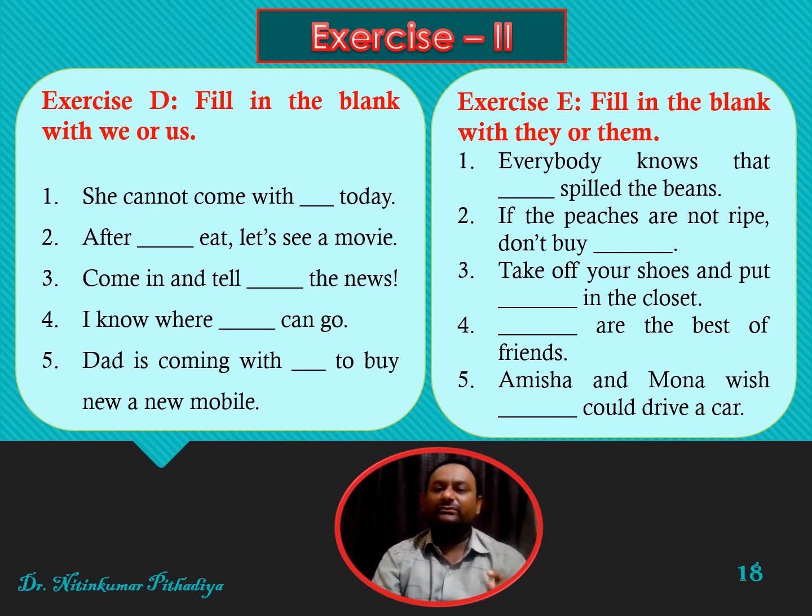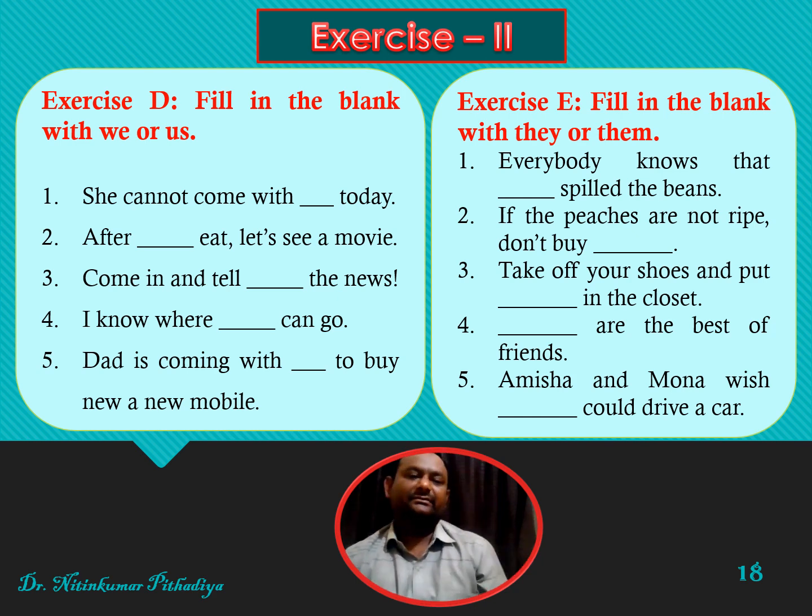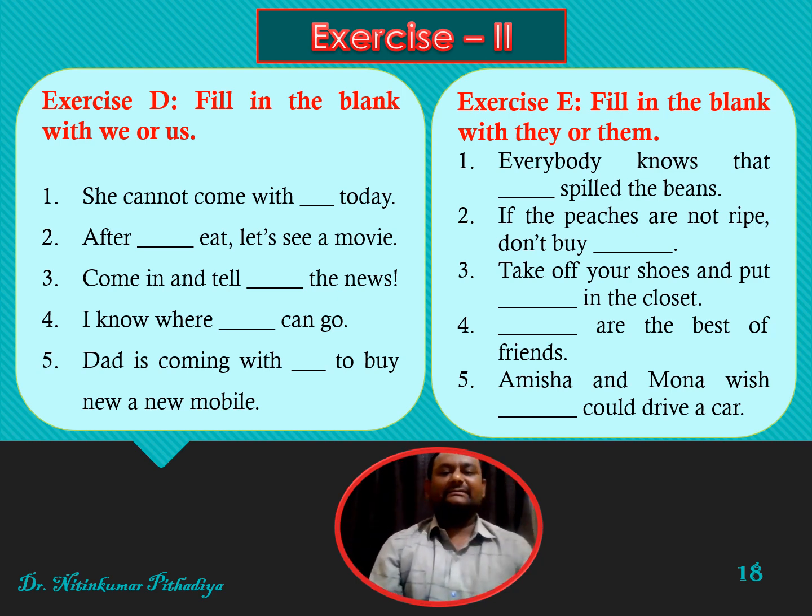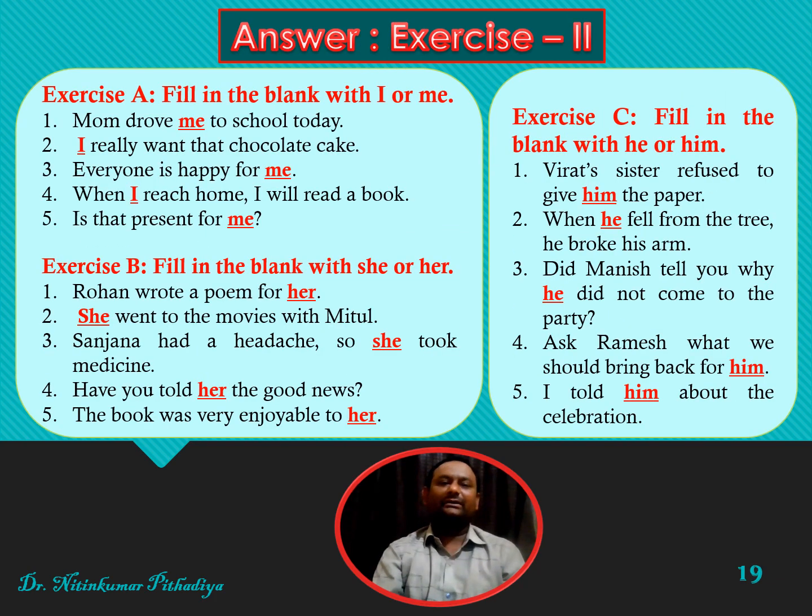Friends, I would again suggest that you try to write the answers of exercise 2, A to E, in your notebook first, and then try to match your answers with the answers which I have given here. Friends, let us see.